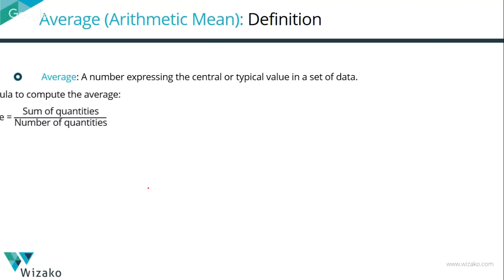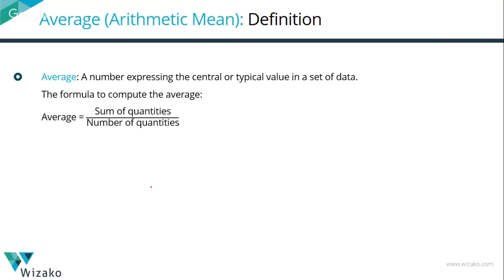That's the easiest thing. You compute the average by summing up the quantities and dividing it by the number of quantities. In terms of a concept, this is how difficult or how easy this topic gets. Anything that we'll be doing is going to be based on average is equal to sum of quantities divided by number of quantities.